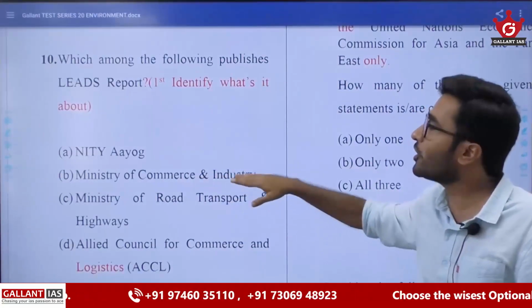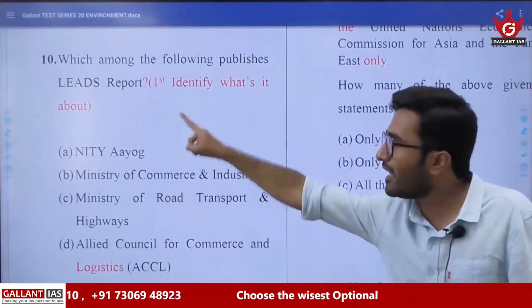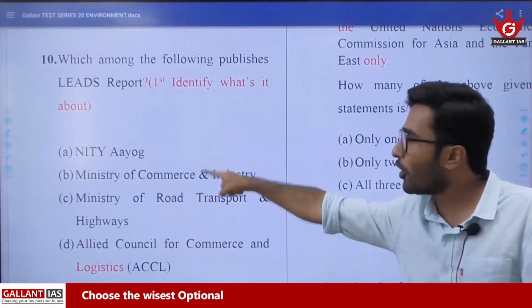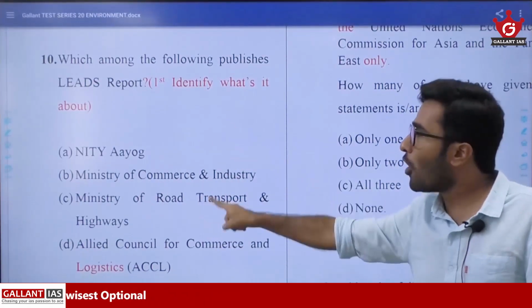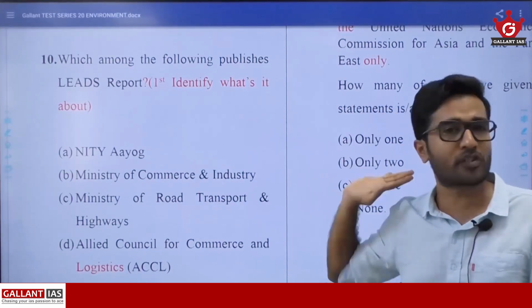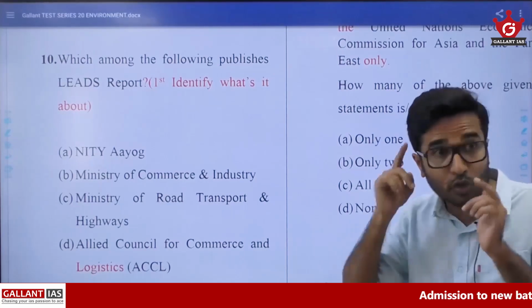So it is more related to the Ministry of Commerce. When you understand that L is for logistics, you identify which ministry or institution will be mostly related to this. Logistics is the key issue of the Ministry of Commerce. Without proper logistics, you cannot do commerce. So think along this line.